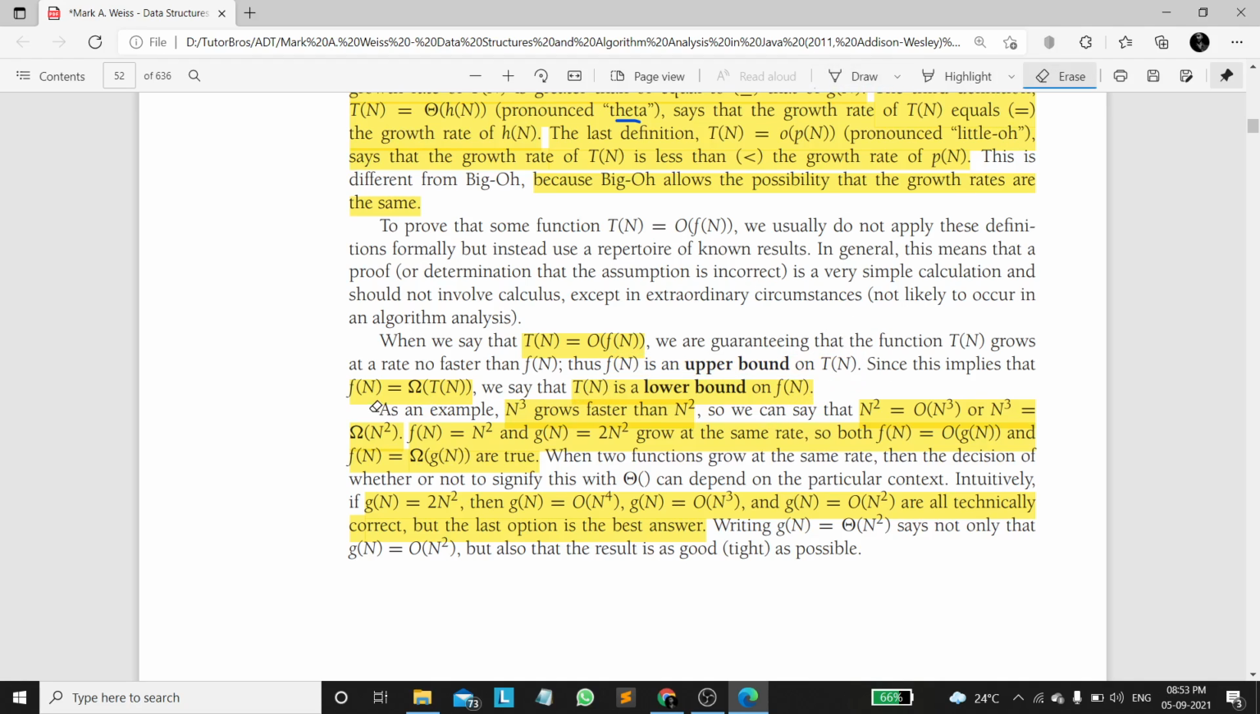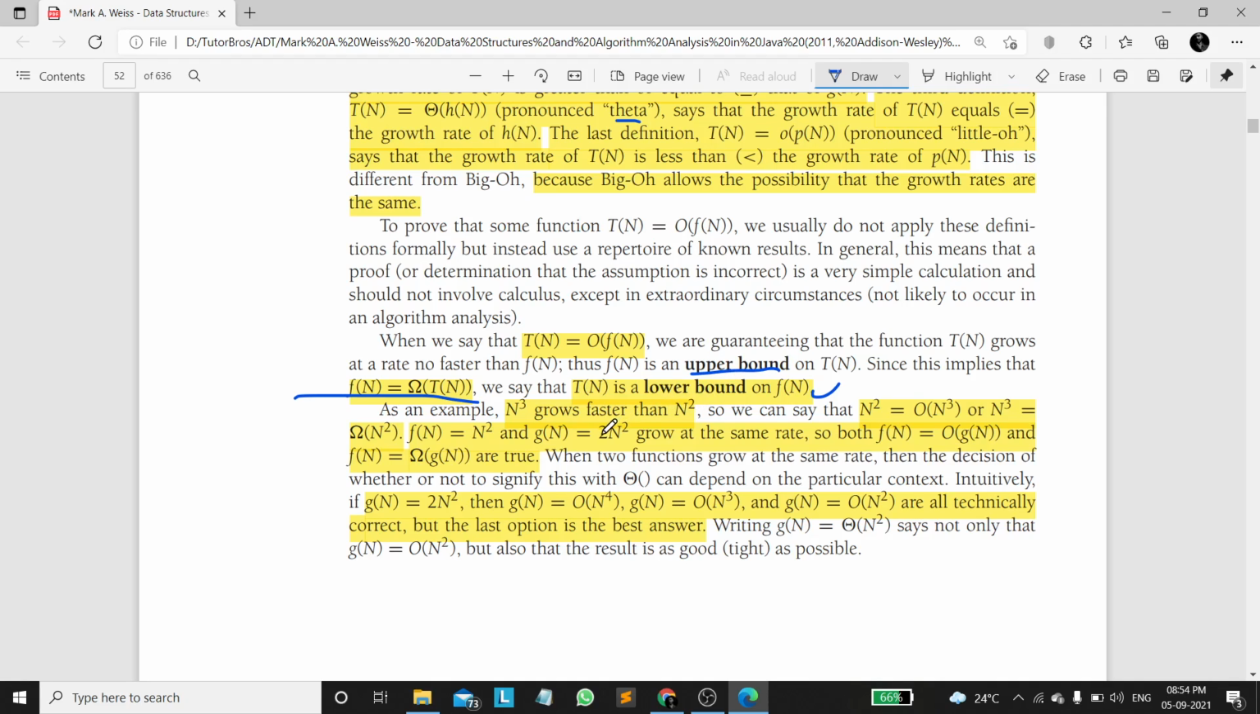Now in case of f of n equal to omega of t of n, we can say that t of n is a lower bound of f of n. Based on the formula, f of n is greater than or equal to t of n, then f of n's growth rate is higher than t of n. In this case, we can say t of n is a lower bound of f of n, right? You need to understand this upper bound and lower bound here.